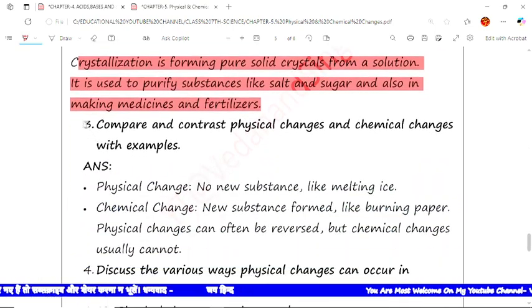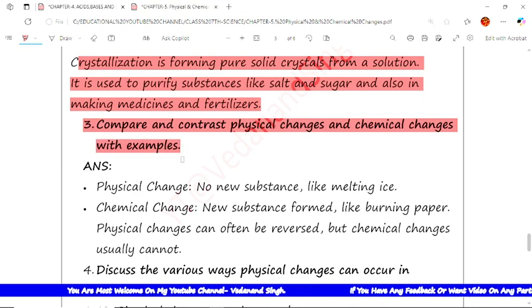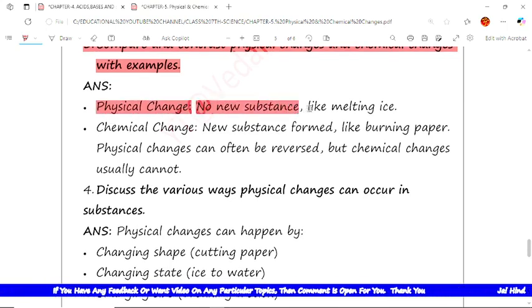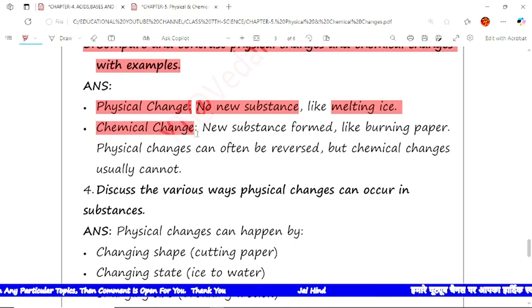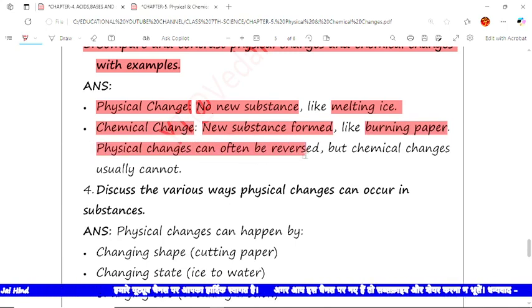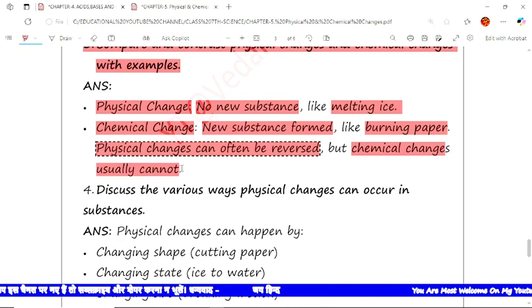Now question number 3: compare and contrast physical changes and chemical changes with examples. See, we have to contrast physical changes and chemical changes with examples. Now the first point is physical changes: here no new substance forms, like melting ice. In chemical changes, a new substance is always formed, like burning paper. Physical changes can often be reversible, but chemical changes usually cannot be reversed. So these are the major points.